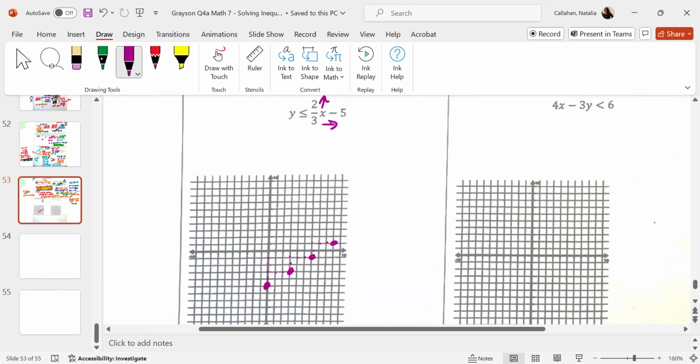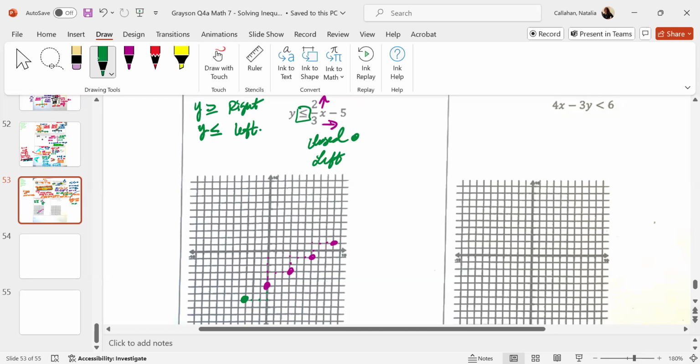You're going up 2 over to the right 3. If you run out of space, can you also go down? Yeah. And then you go to the left. Open or closed circle. Right or left? Right. You need to memorize your notes. If it is eating the letter, you go to the right. If it is not eating the letter, Y, you go to the left. That is not difficult. Shading?